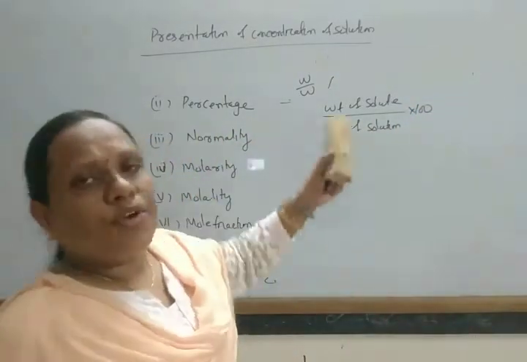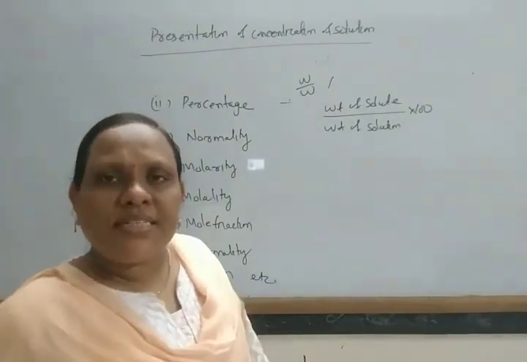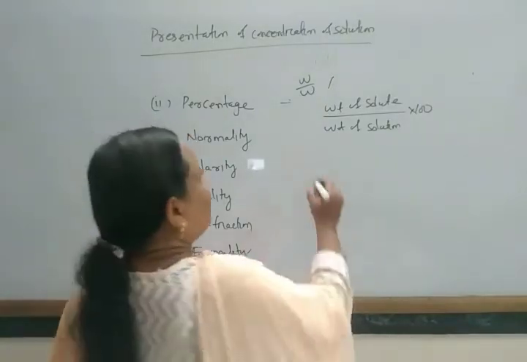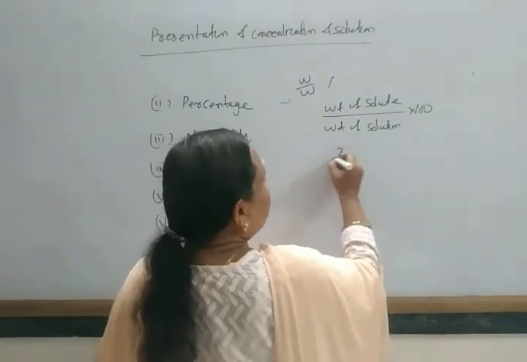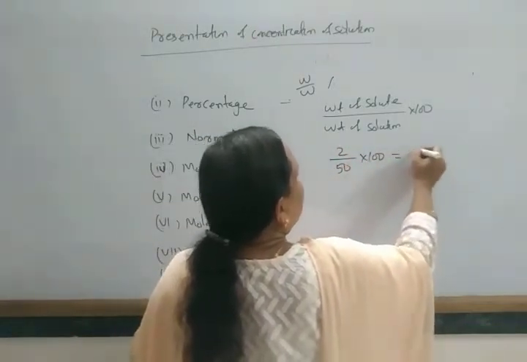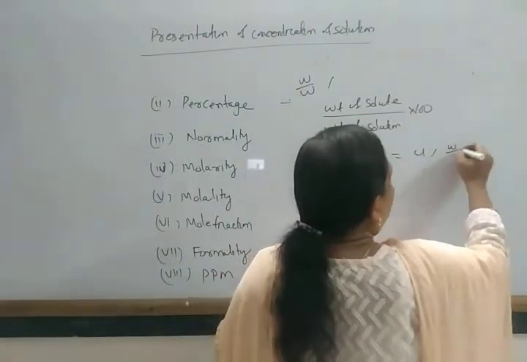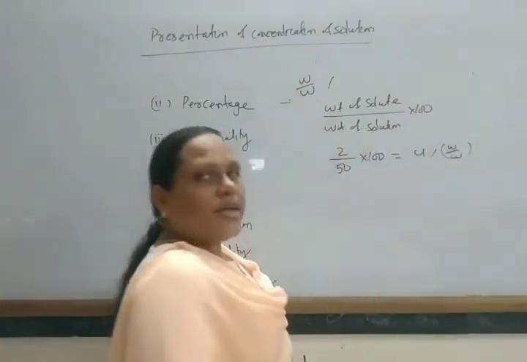That gives you the weight percentage. So 2 gram of sodium hydroxide present in 50 gram of solution. Then what is this weight percentage? 2 by 50 into 100, that is equal to 4%. That is weight by weight form.